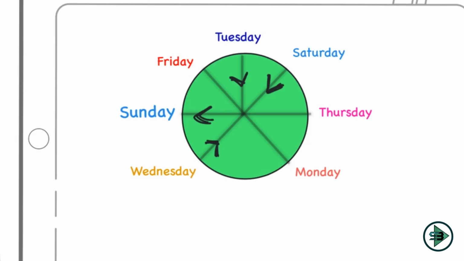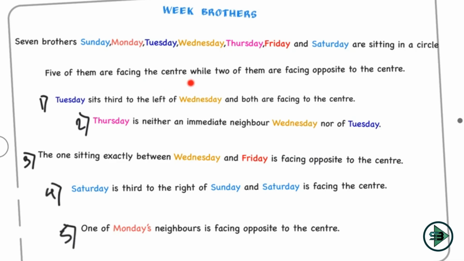And one of Monday's neighbors is facing opposite to the center. So this is one neighbor who is facing inside. So obviously this is one neighbor who is facing opposite. Okay, so this looks final. I had just left one condition now. So this is my link number 5. There was only one condition which was given in the start. 5 of them are facing the center while 2 of them are facing opposite to the center.